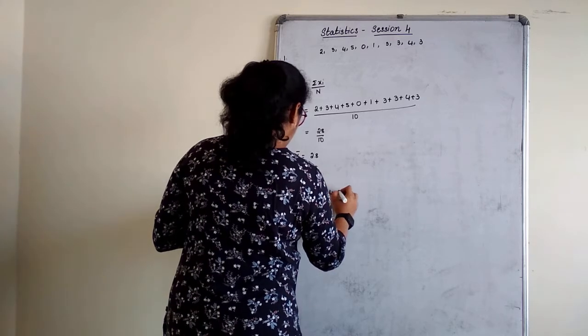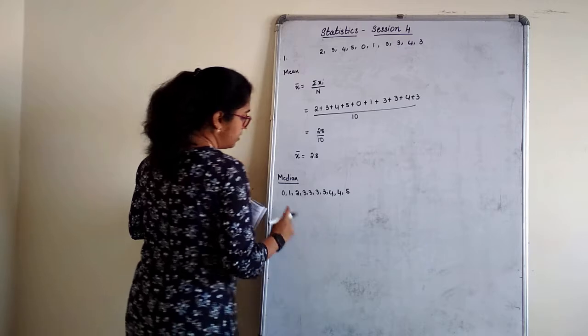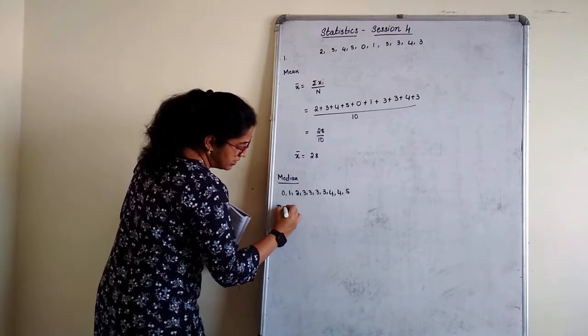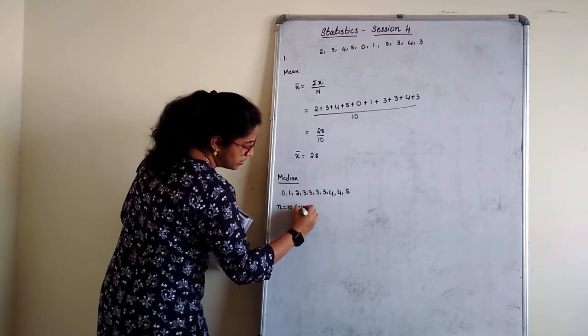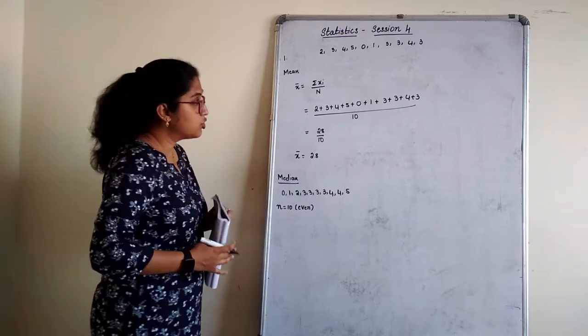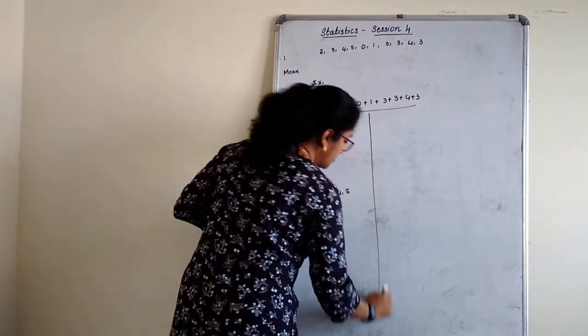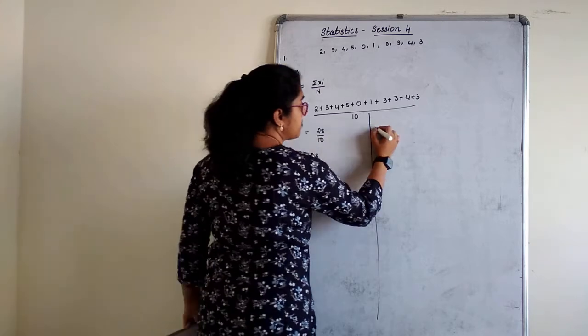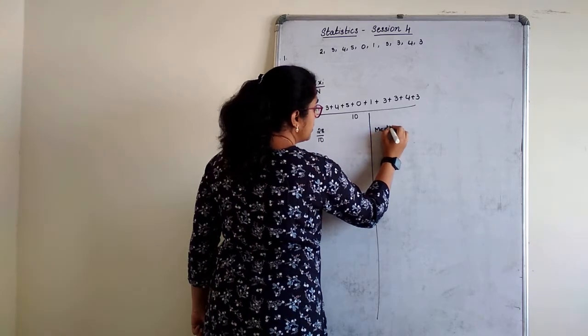3, 4, 4, 5. N is equal to 10, which is even. So if it is even, I'll do it here. What formula do we have to use? Median is equal to